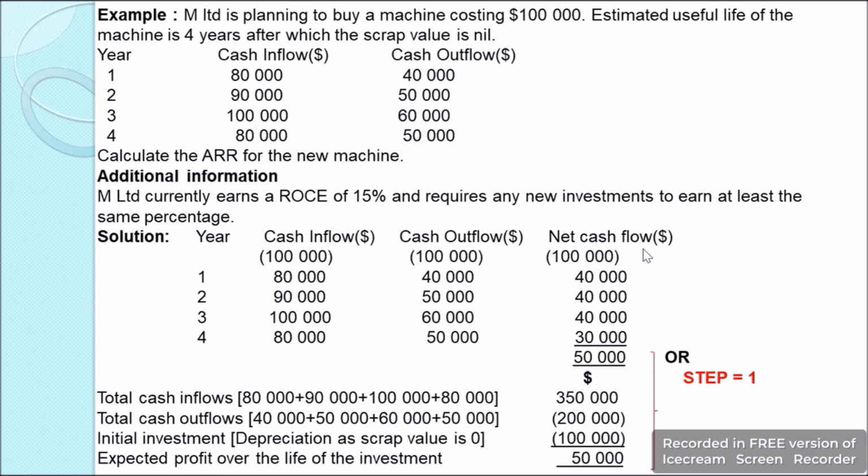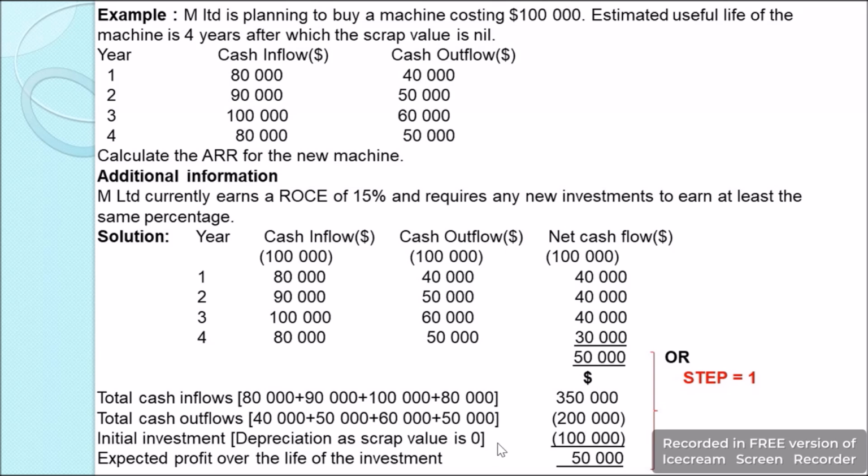If we have not calculated the net cash flows, then we can do the other method as well, that is we take the total cash inflows, that is 80,000 plus 90,000 plus 100,000 plus 80,000, which will be $350,000, and from there we subtract the total cash outflows. What we have here is 40,000 plus 50,000 plus 60,000 plus 50,000, which will be $200,000. So from 350,000 we subtract the outflow of $200,000, plus we also subtract the initial investment.